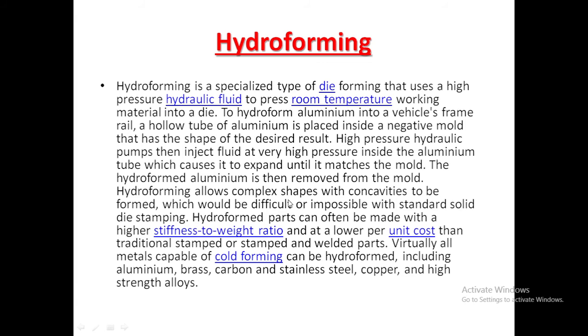The hydroforming process allows complex shapes with concavity to be formed, which would be difficult or impossible with standard solid die stamping. Means the products formed by the hydroforming process are complex shapes, and they are not easily formed by our regular stamping process. So you can ask why we do not apply the superplastic forming process here.